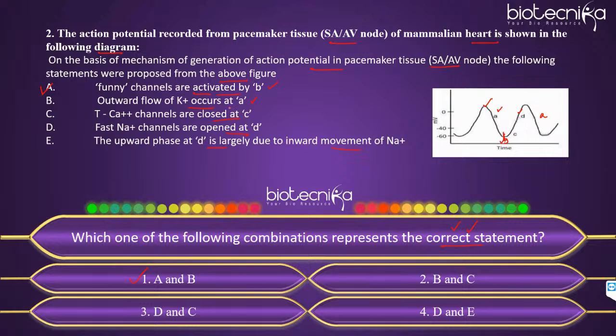B, outward flow of potassium occurs at A. So A is indicating a potassium movement that is going outside. So again, this outward flow of potassium occurs at A. So this B statement is also correct.